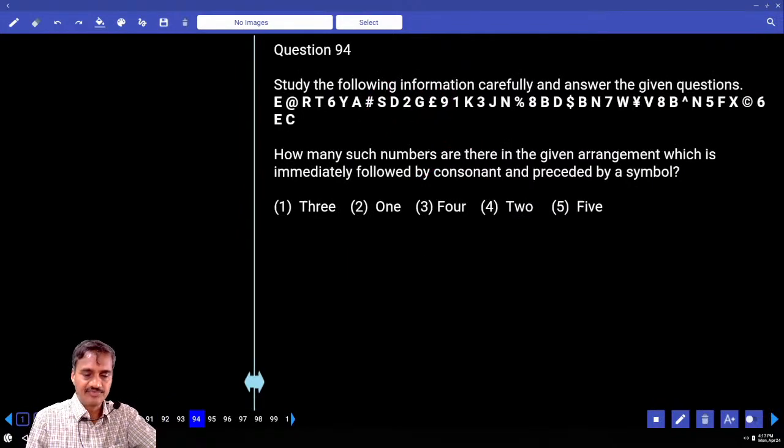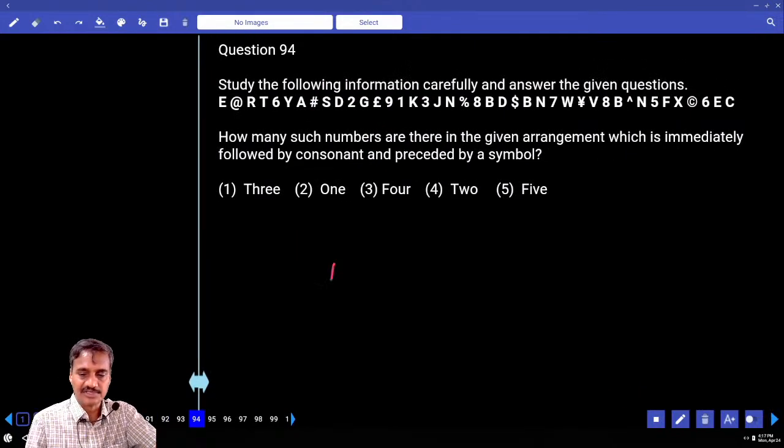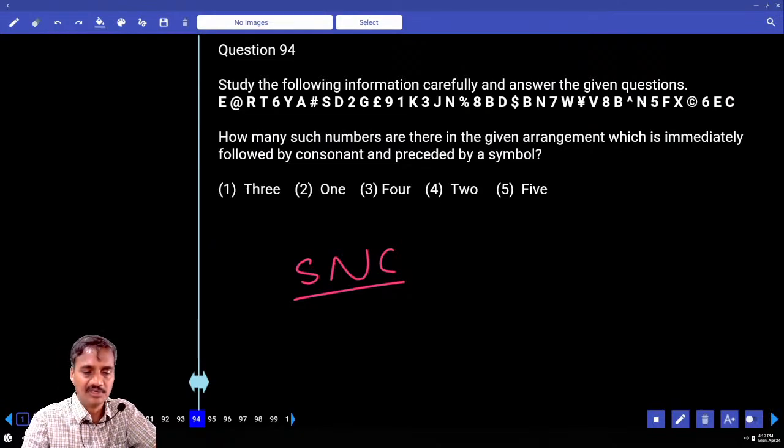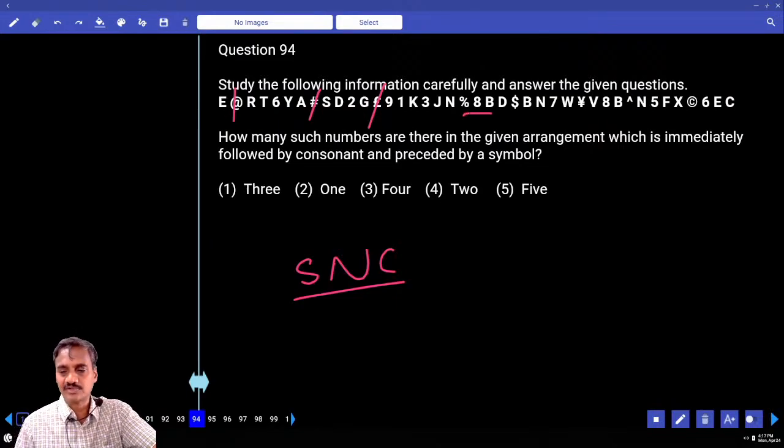And next one, 94. How many such numbers are there which are immediately followed by a consonant and preceded by a symbol? Number followed by consonant and preceded by symbol. Symbol, number and consonant. Symbol not followed by number. Symbol followed but not by consonant. And symbol followed by consonant. And symbol not followed by number. And how many are there? There is only one of this type.